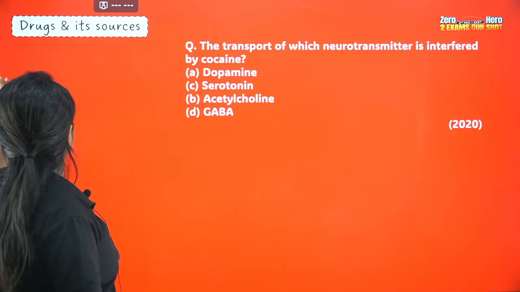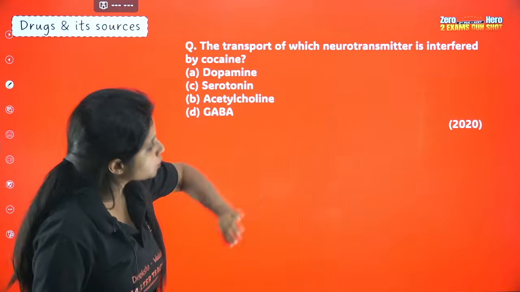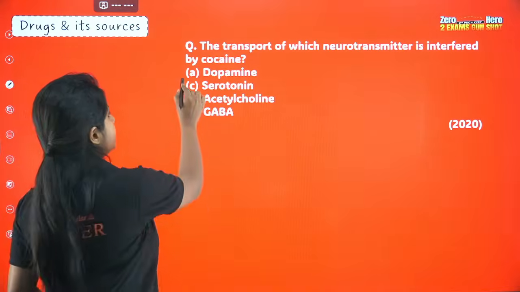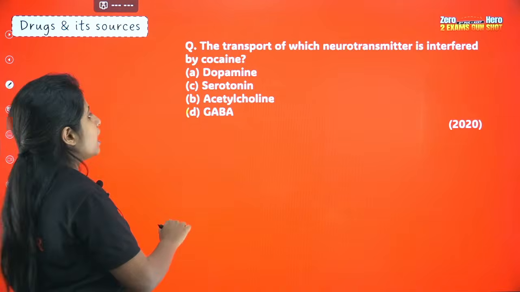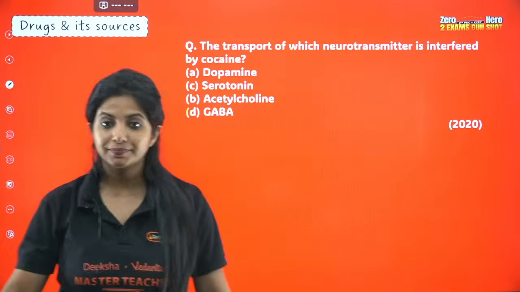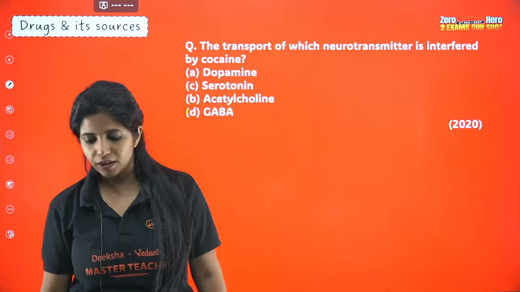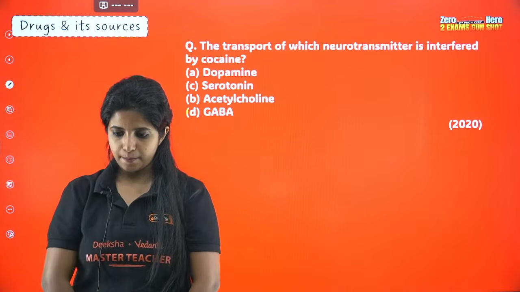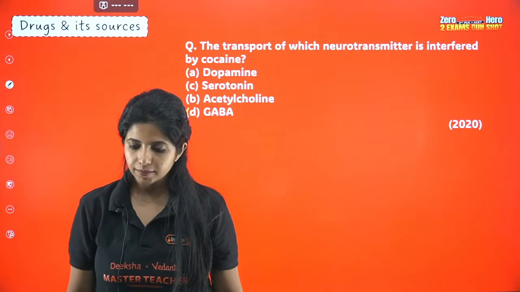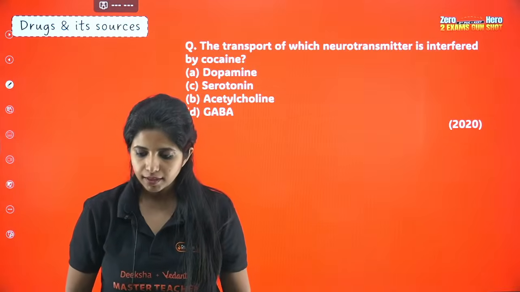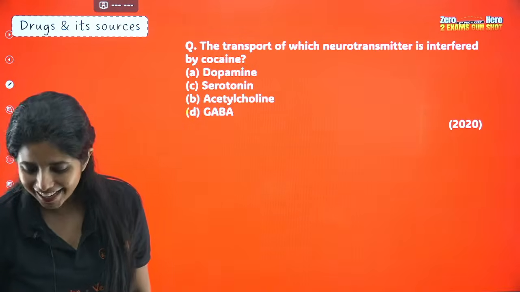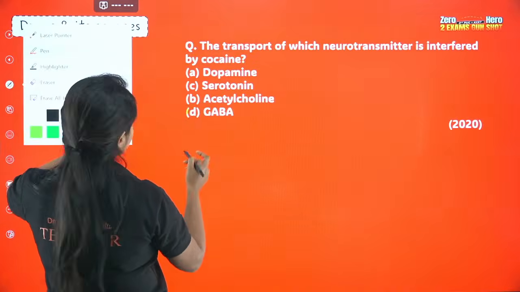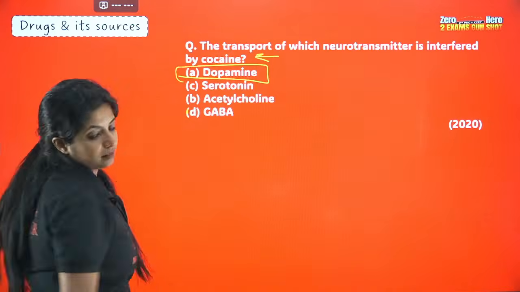Now try to solve this question. The transport of which neurotransmitter is interfered with by cocaine? This is a 2020 question. Is it dopamine, serotonin, acetylcholine, or GABA? What do you think is the answer? Easy question, very simple. Try to solve this. Dhanya says the answer is A. Yes, it is A. Why is it A? Because we just studied that it is dopamine transmission that is getting affected by cocaine.